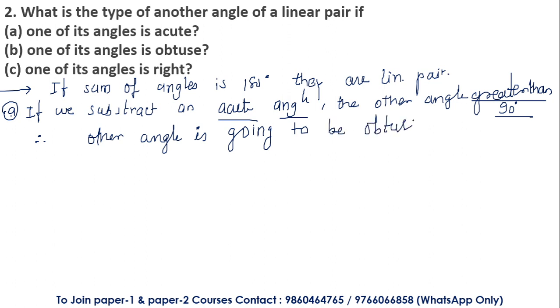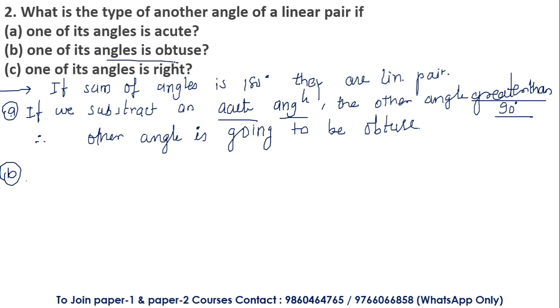These types of questions are not asked in the examination. Basically, these are theoretical, but I just want to clear the concept behind everything over here. So this was point number 1. For B, these are actually the questions A, B and C in such a way. I have explained that if we subtract an acute angle, we are going to get the other angle that is obtuse.